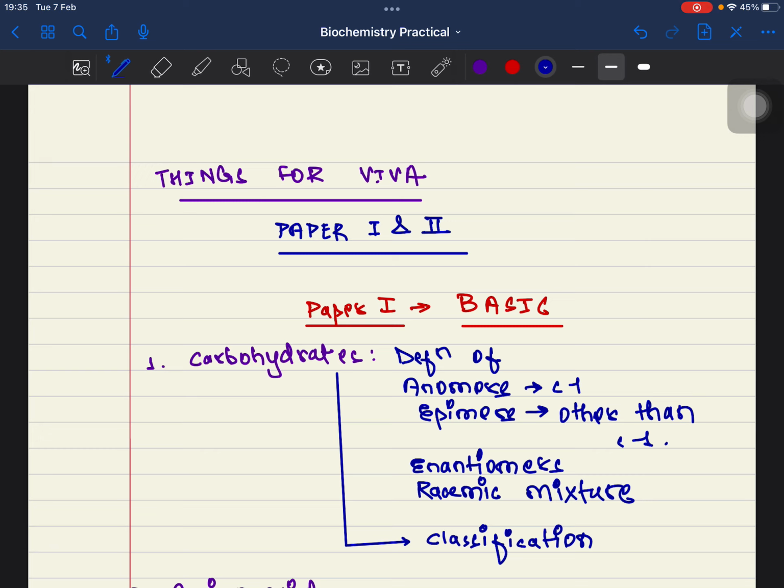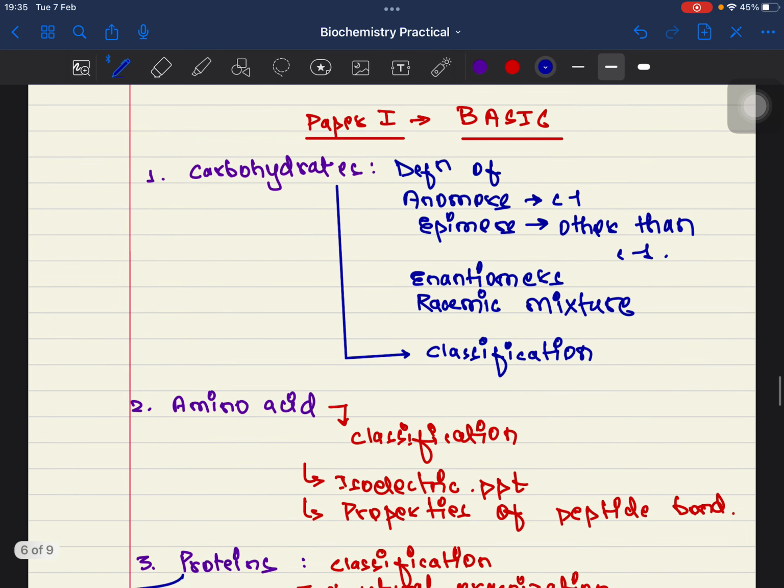Now let's talk about things for VIVA. Obviously you will be asked from both paper 1 and paper 2, but what things to remember in one night? You can't just read everything, so please pay attention. Carbohydrates, paper 1 basic carbohydrates. We must not forget that everything that you study, you must know the classification about it. All right, so carbohydrates, you must know the classification.